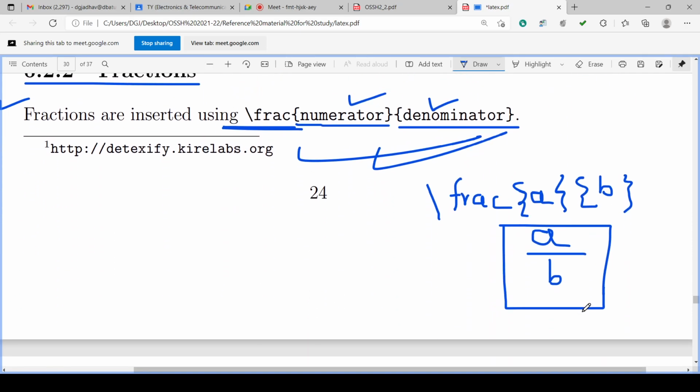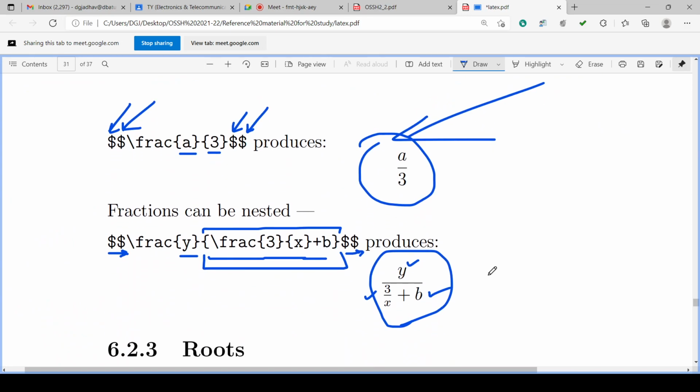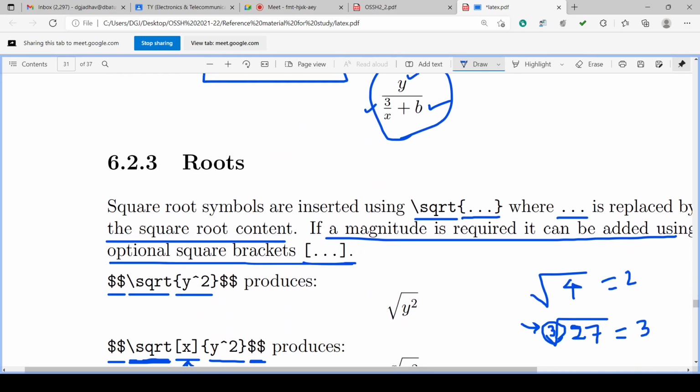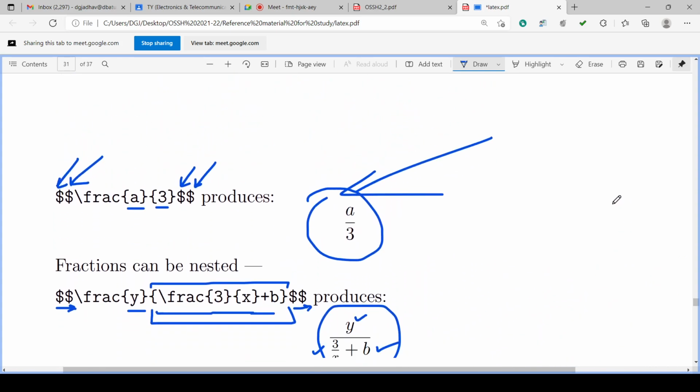Then we can have backslash frac, frac numerator and denominator. Okay, numerator and denominator. So backslash frac numerator and denominator. Fractions also can be nested. Okay.